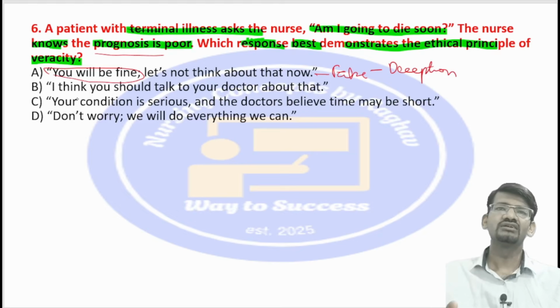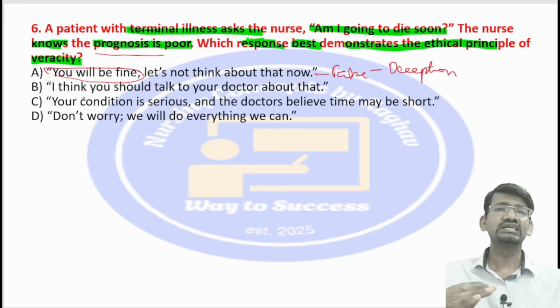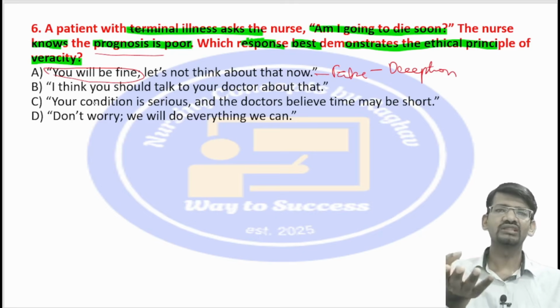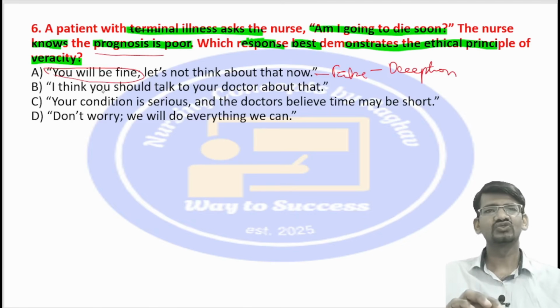Then, I think you should talk to your doctor about that. See, when she knows the condition of the patient, she knows that the prognosis is poor, there is no question of saying you should talk to the doctor. Because it is professional ethics, we should follow it. We should tell the patient's condition if we know it. Here the nurse knows, but she doesn't tell. So this is also wrong.